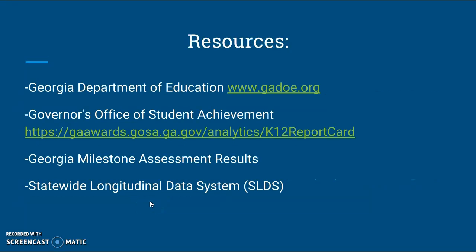Resources where I got my data from. I got data from the Georgia Department of Education, which is the Georgia DOE, the Governor's Office of Student Achievement, Georgia Milestone Assessment results, and our statewide longitudinal data assessments from SLDS.